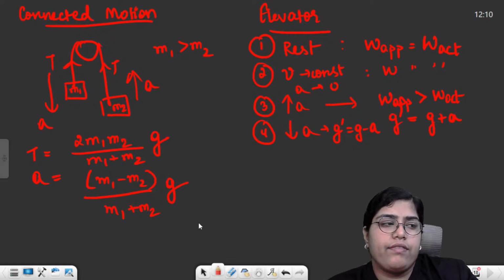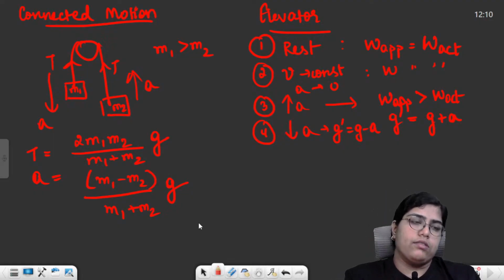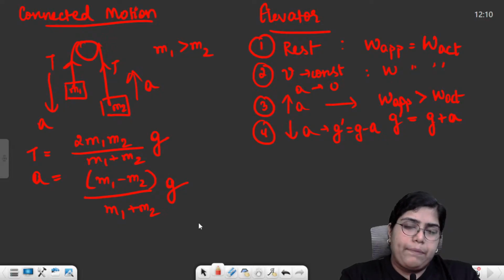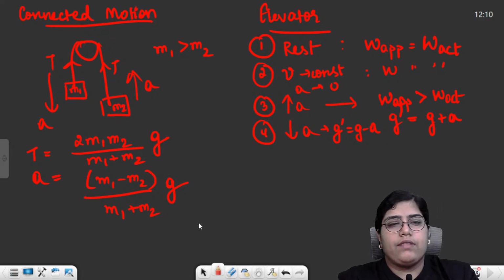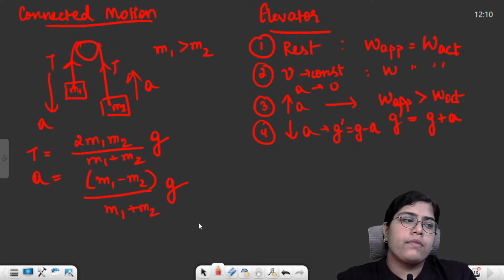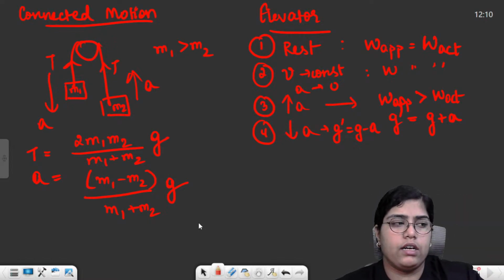Then in the fifth case, we consider if the elevator falls freely, that is with acceleration equal to g, the acceleration due to gravity, your apparent weight becomes zero, you feel weightlessness. Sixth case, if the elevator falls with acceleration greater than the acceleration due to gravity, your apparent weight becomes negative, so the person will stick to the wall of the elevator or lift.